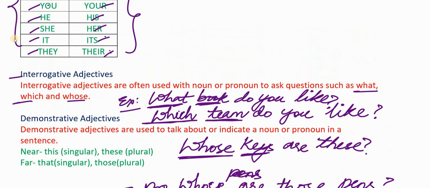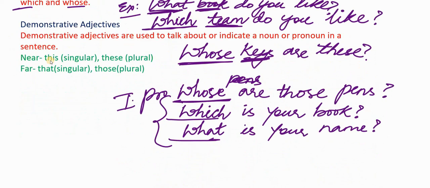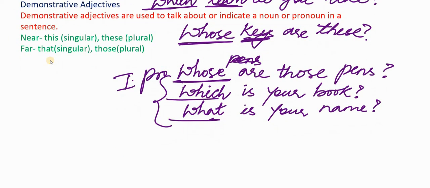And here in these examples, as these interrogative words are followed by nouns, we are calling them interrogative adjectives. Interrogative adjectives ask about the noun or pronoun in the sentence, whereas interrogative pronouns are replacing the nouns. They are not asking about the nouns or pronouns. What are they doing? They are replacing the noun. We are not using the nouns after these interrogative words.